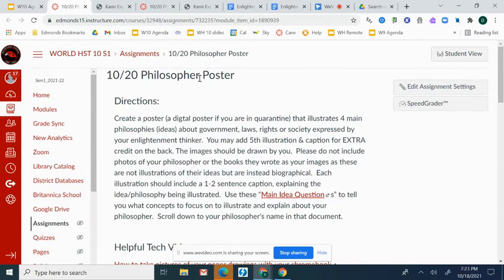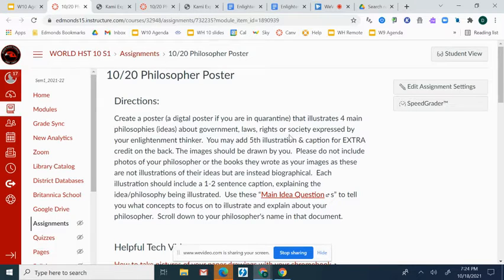Again, this is the 1020 philosopher poster. It's located under Wednesday in week 7. You are going to create a poster. Mr. Sweet's going to hand out poster paper to you that illustrates the 4 main philosophies or ideas your philosopher had about government or laws or rights or society.